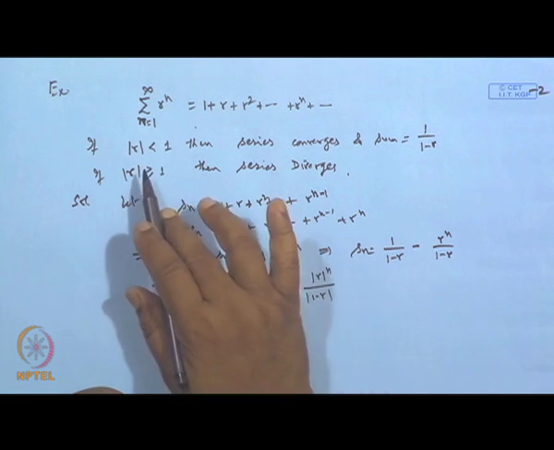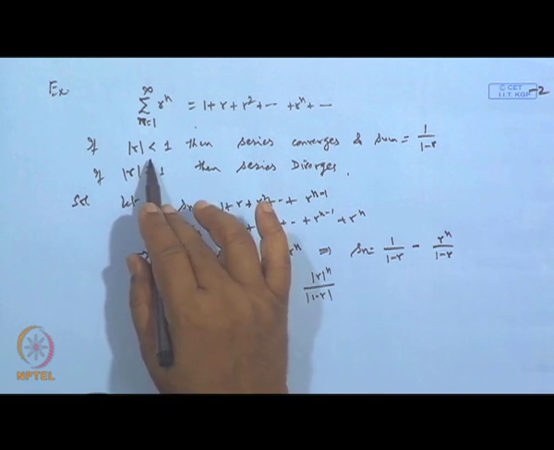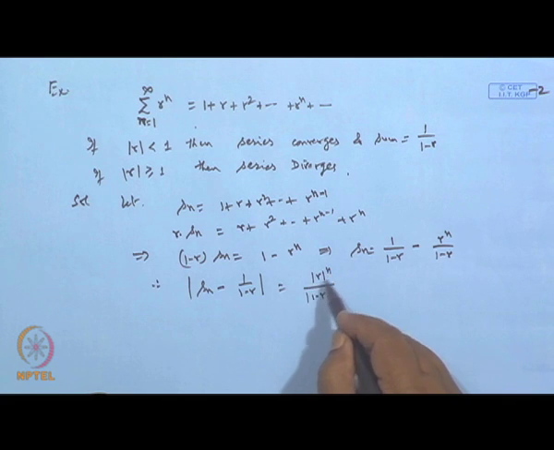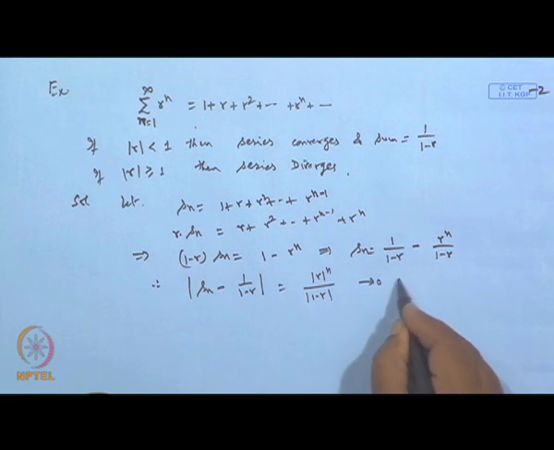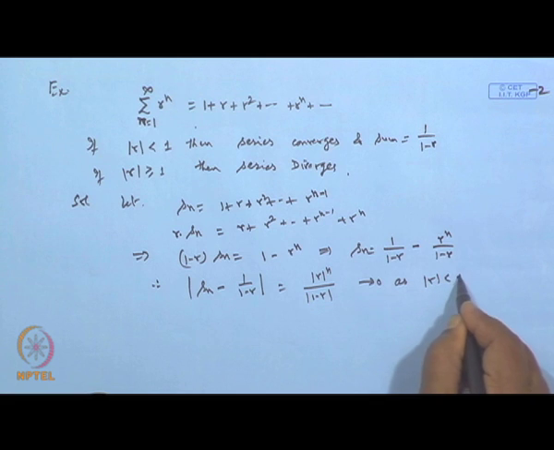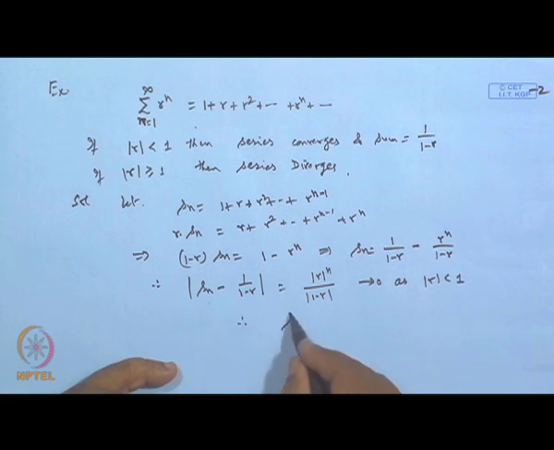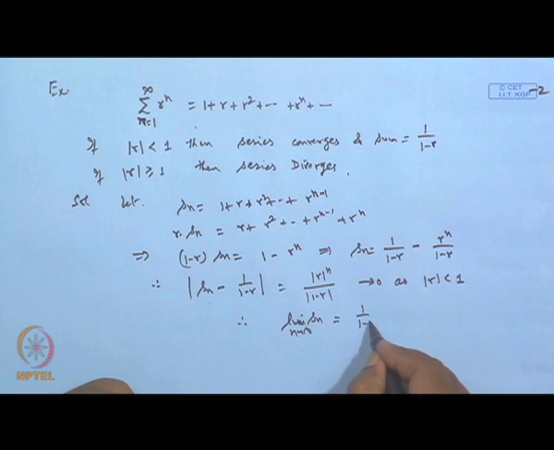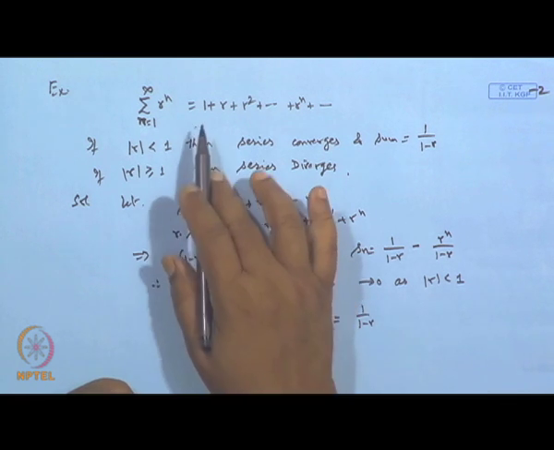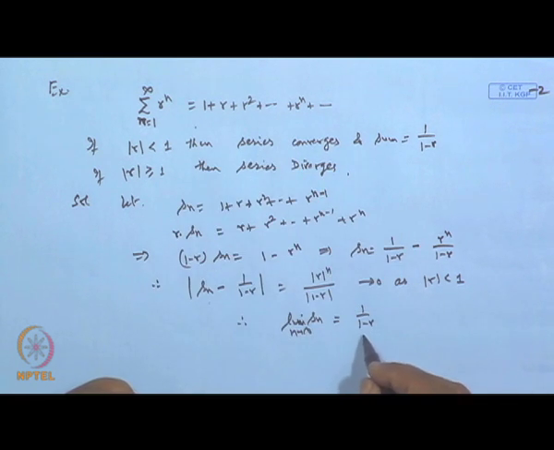Now, I am choosing r fixed, but mod r is less than 1. If it is less than 1, this term will go to 0. So this tends to 0 as mod r is strictly less than 1. Therefore, the limit of S n as n tends to infinity exists and is equal to 1 over 1 minus r. So this series converges to the sum 1 over 1 minus r.